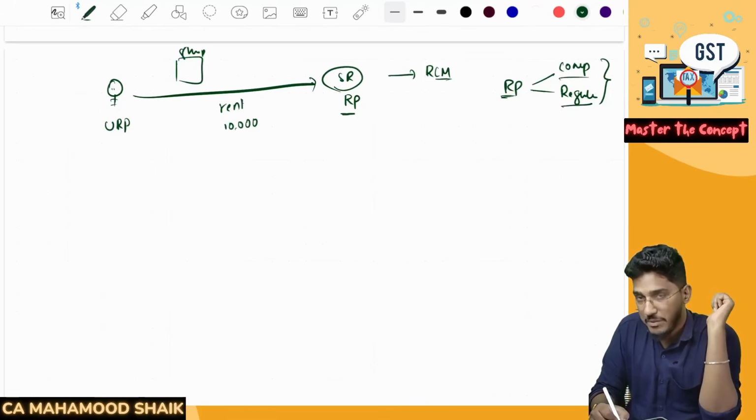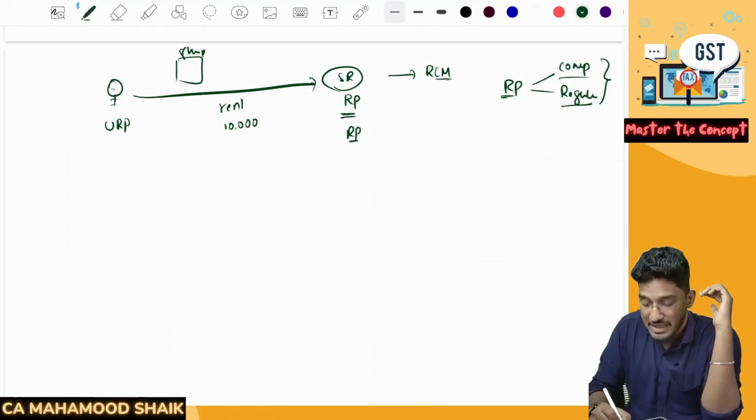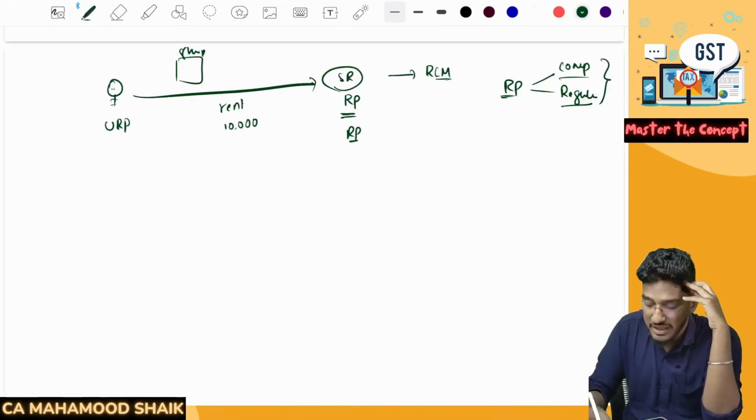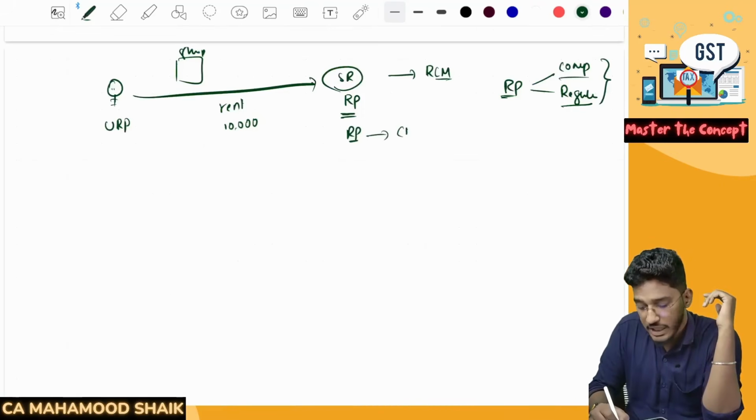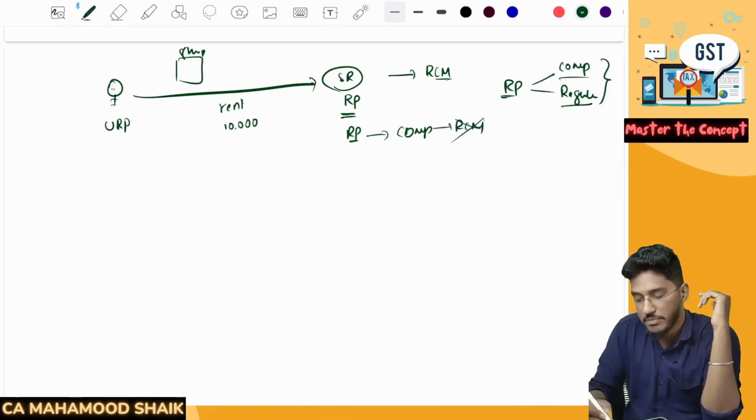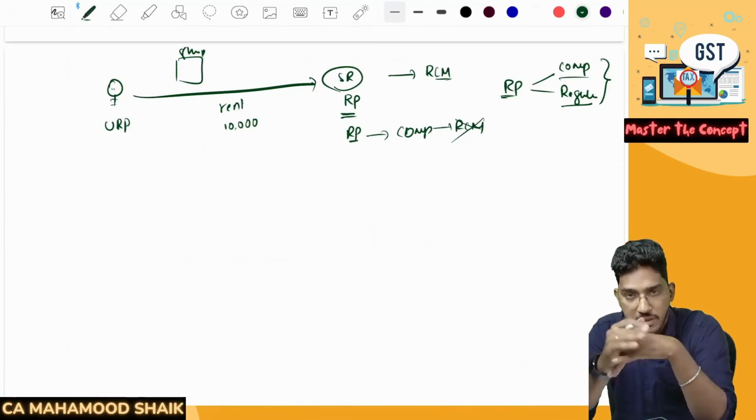But now they have made the amendment. The amendment is that the recipient is a registered person, but such a person who has opted for the composition levy. If he has opted for the composition levy, then RCM will not become applicable.